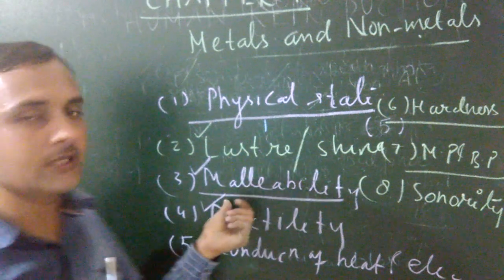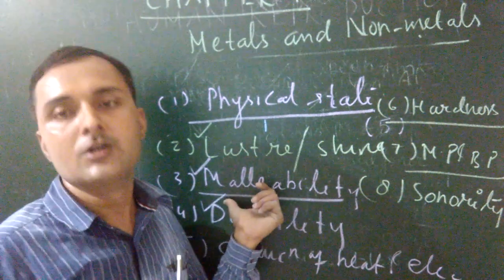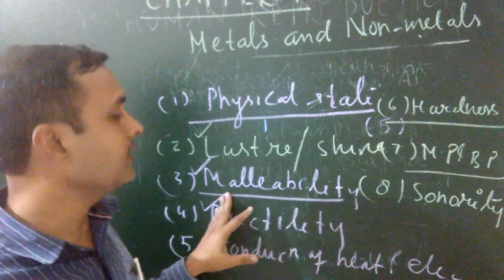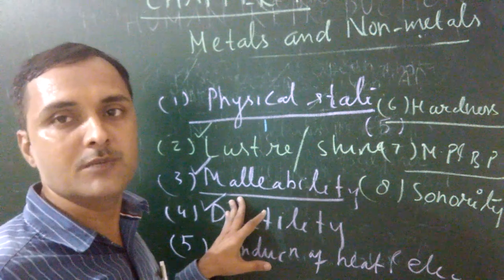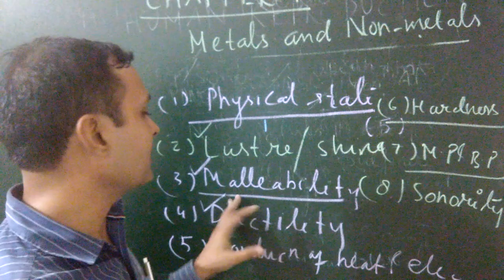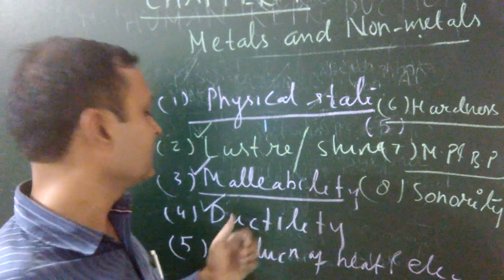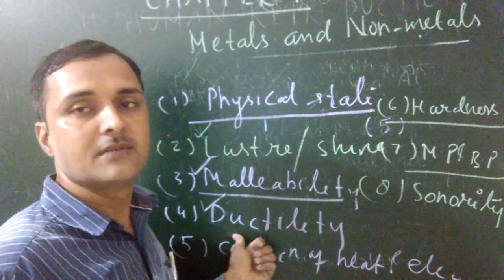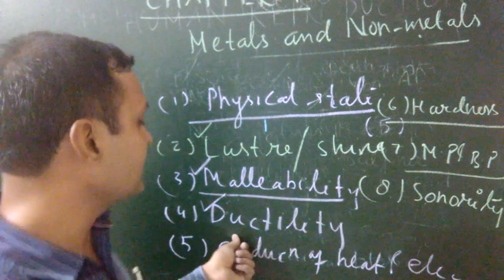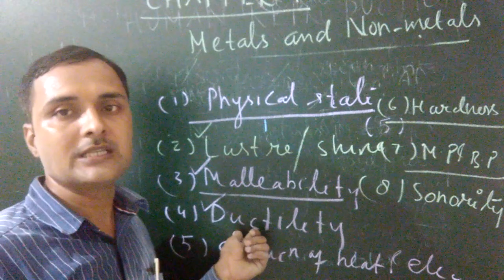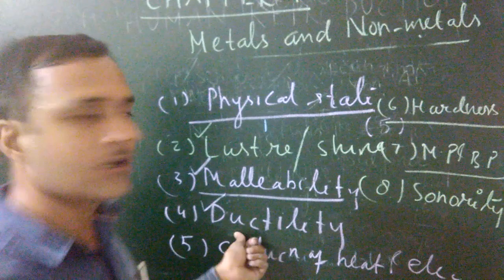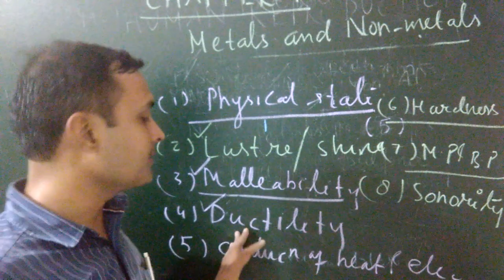Come to the next, malleability. The ability of an element to be beaten into thin sheets is known as malleability. Metals are malleable because they can be beaten into thin sheets, whereas non-metals are non-malleable because they cannot be beaten into thin sheets. Next property, ductility. The ability of an element by which it can be drawn into long wires is known as ductility.